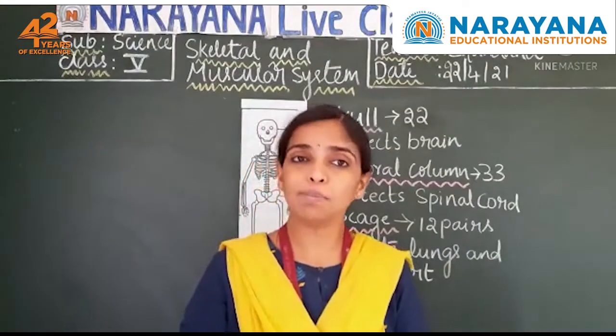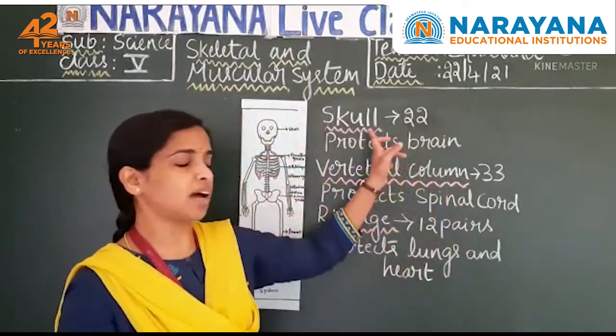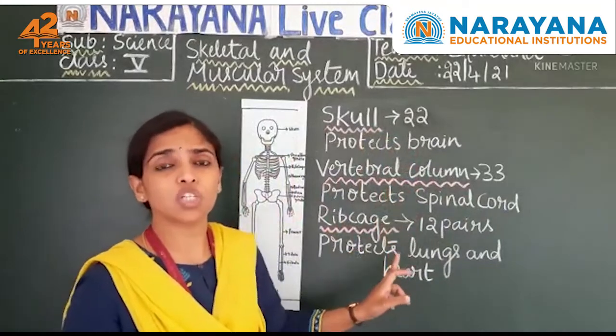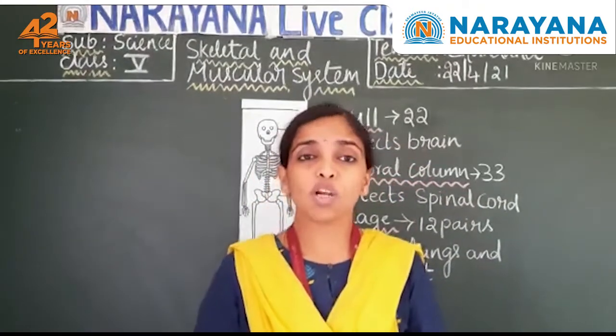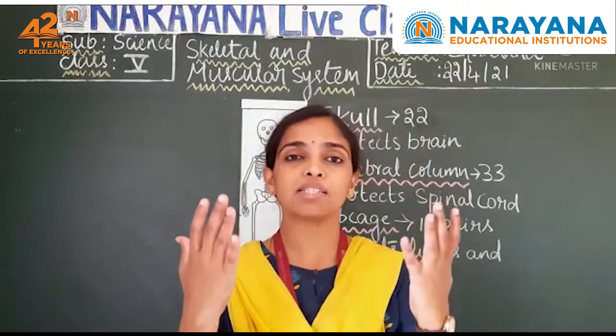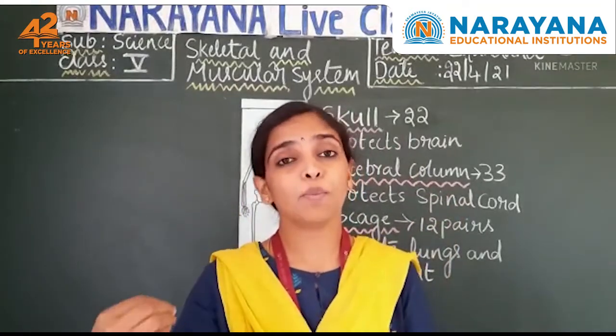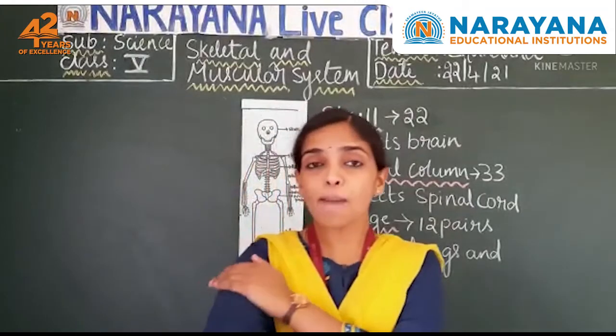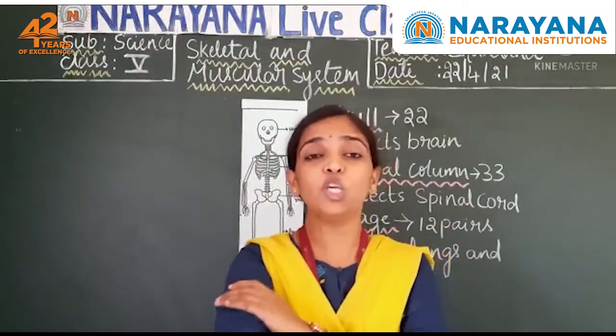Now come to limbs. As you all know now what is the skull, vertebral column and the rib cage. Now come to the limbs. What are limbs? Nothing but hands as well as the legs. We have 2 hands and 2 legs. There are bones present in them. In your upper arm there is one bone called the humerus.